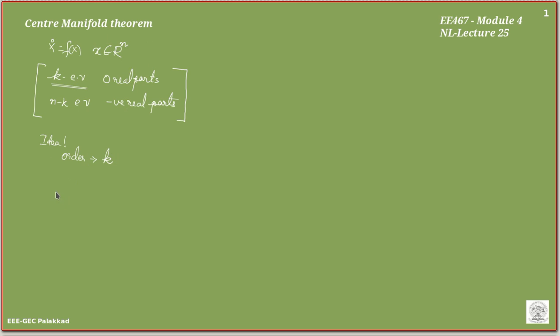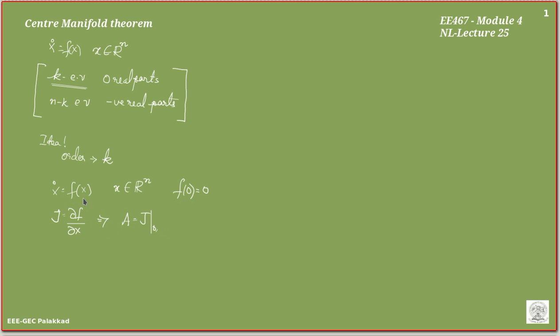Now we will go to the actual problem. We have x dot is equal to f of x, x an element of Rn. What is the Jacobian of the system? I can write J as equal to dou f by dou x, and if 0, 0 is the equilibrium point of the system, I can write f of 0 equal to 0. So I can write A as J at 0 comma 0. I have just written 0 comma 0 assuming that there are only x and y terms for the system.